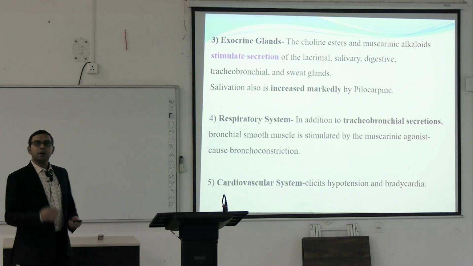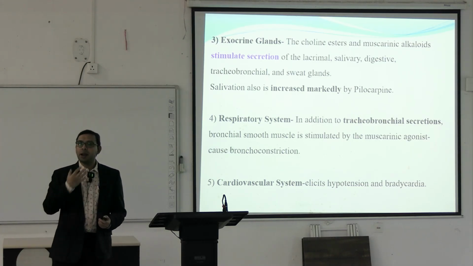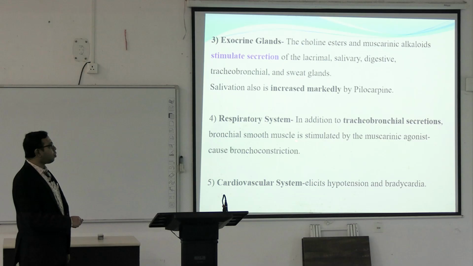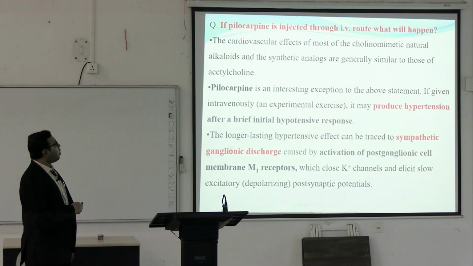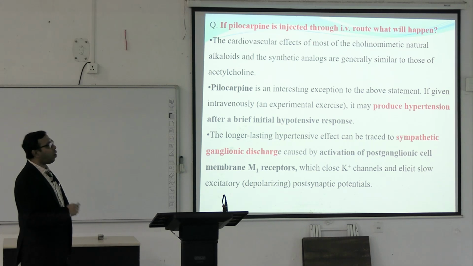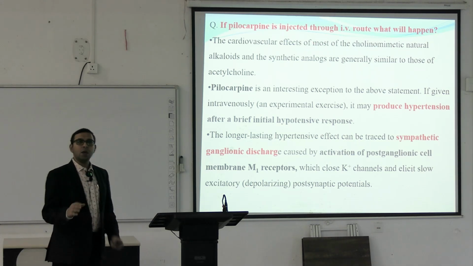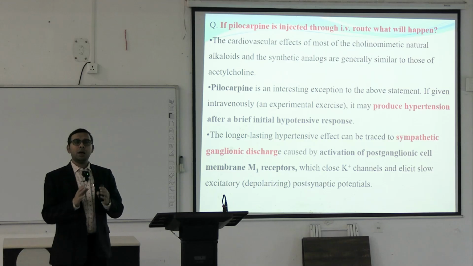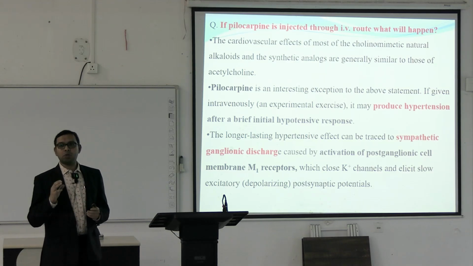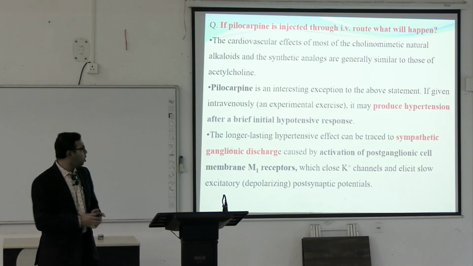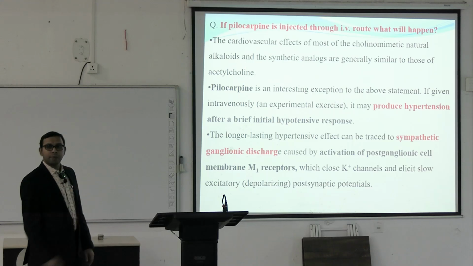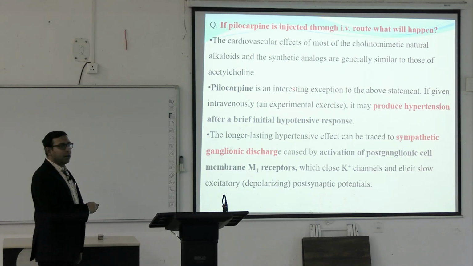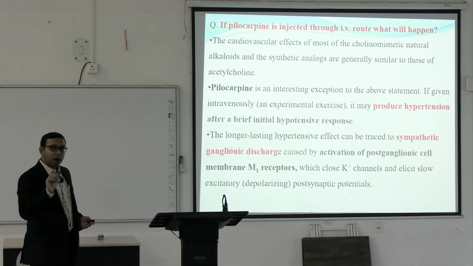Respiratory system: there will be increased secretion in the tracheobronchial tree. The bronchial smooth muscle is stimulated. Cardiovascular system, already we have discussed. Now if pilocarpine is injected through the IV route, what will happen? Details of pilocarpine we will see. So pilocarpine is a prototypical parasympathomimetic drug, so it behaves like acetylcholine. The cardiovascular effects of most of the cholinomimetic natural alkaloids and synthetic analogues are similar to those of acetylcholine. So pilocarpine is somewhat of an exception.